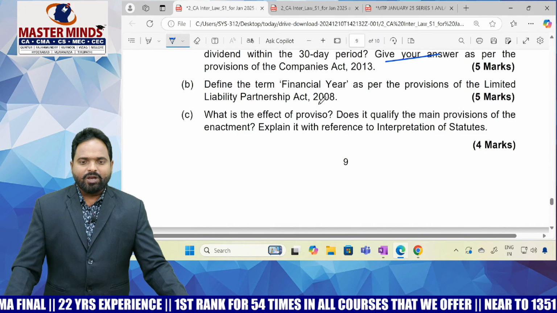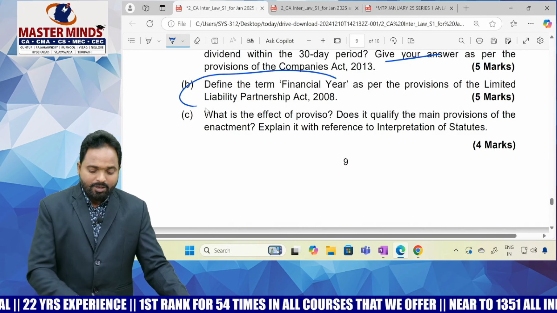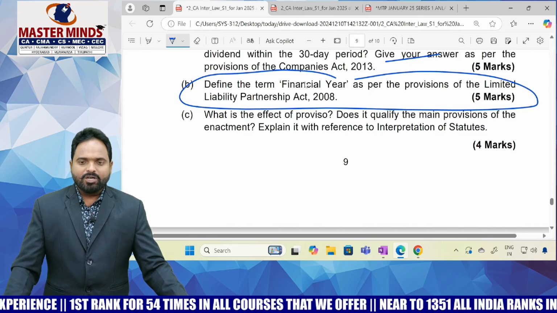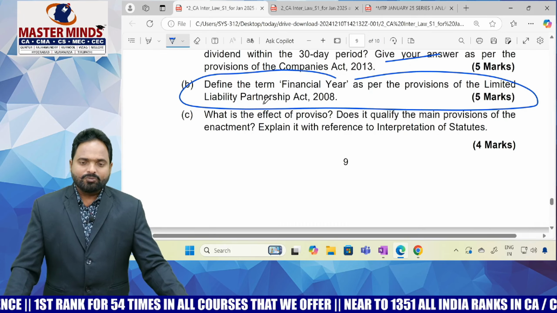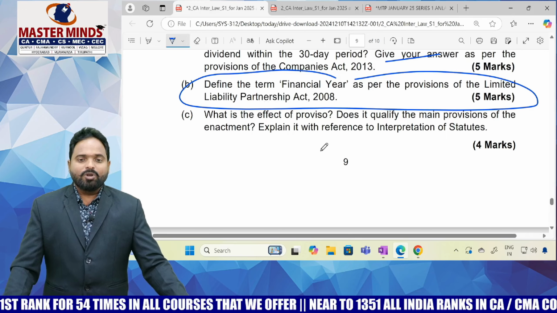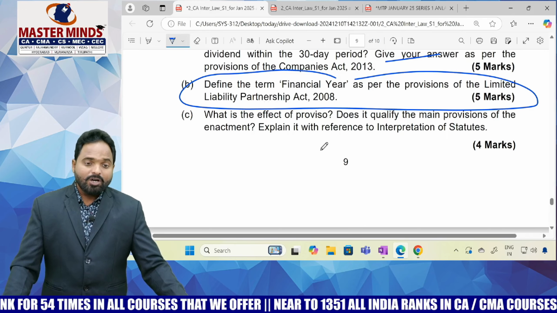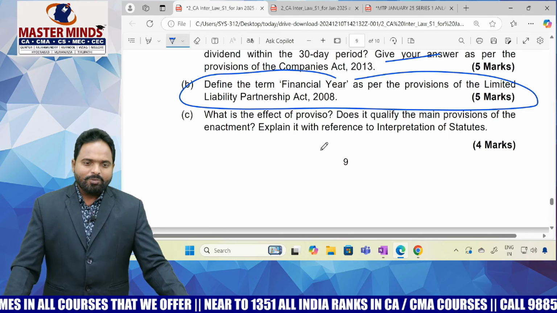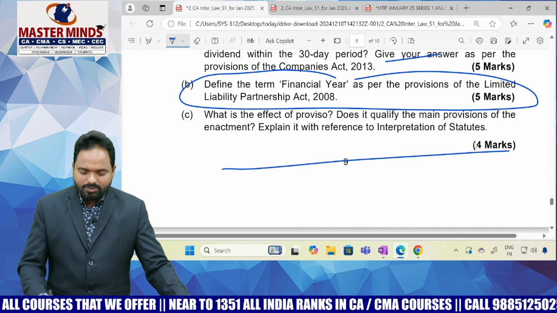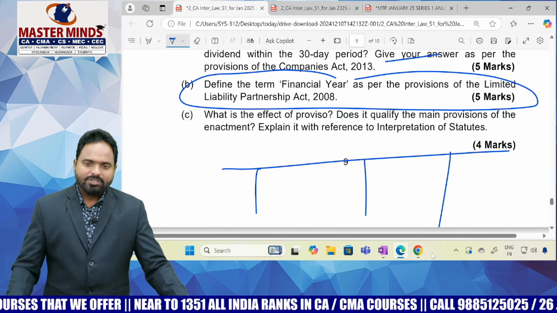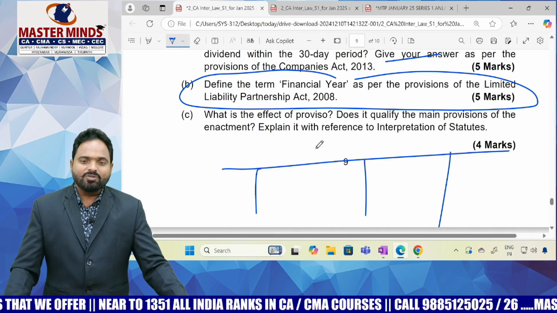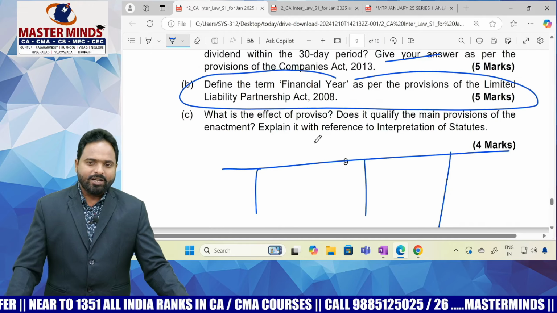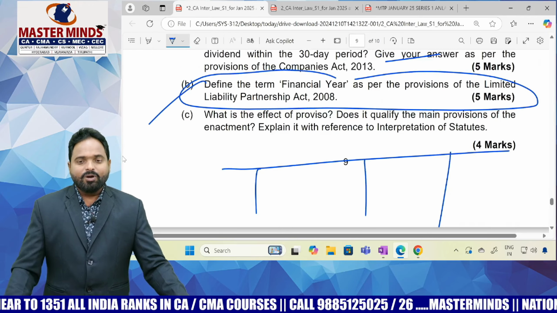Okay. Next, define the term financial year. Again, see the financial year definition in the LLP Act. This is there in your additional concepts, important concepts for self-study, financial year, but purposefully I provided an example also. Depending upon the date of incorporation of the LLP, what is the first financial year, what is the second financial year. If you remember, please try to recollect. I provided a table also for the financial year definition of LLP, and financial year for the Companies Act also. For both I provided a table. Okay, 5 marks they asked. This is the second question from my discussion, if you observe.